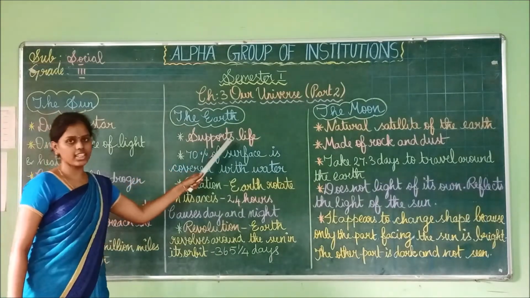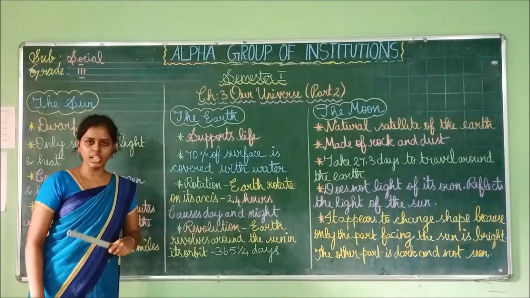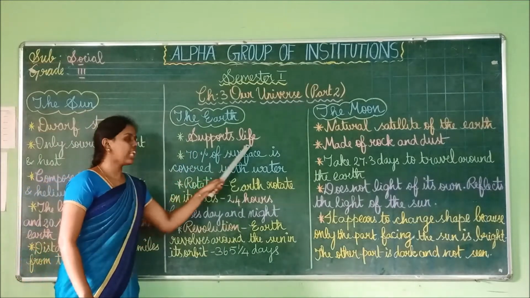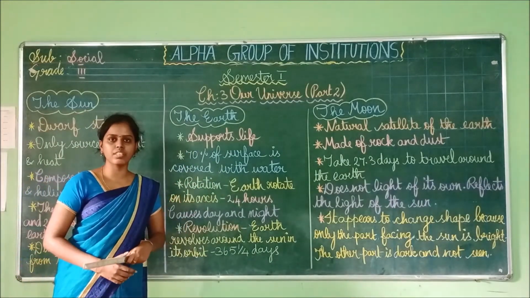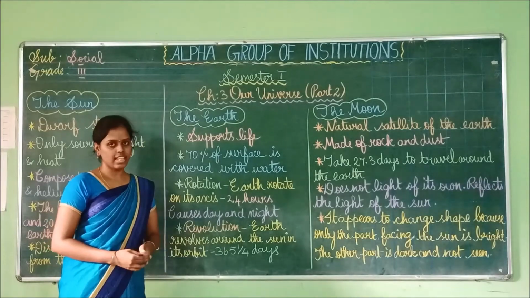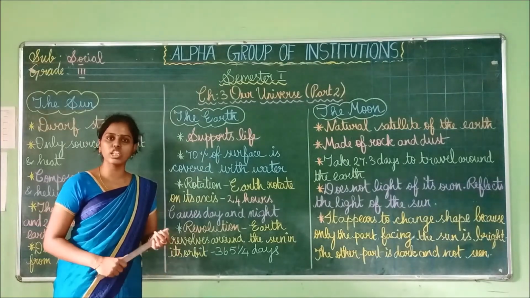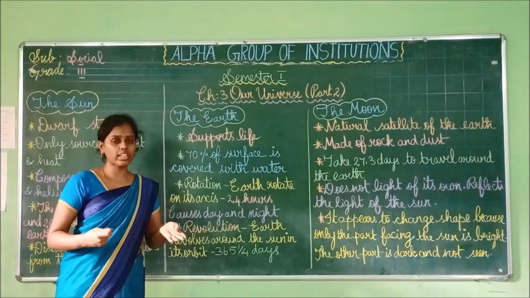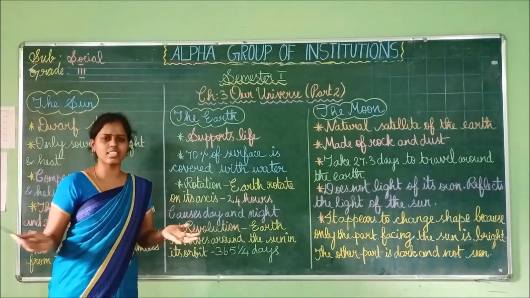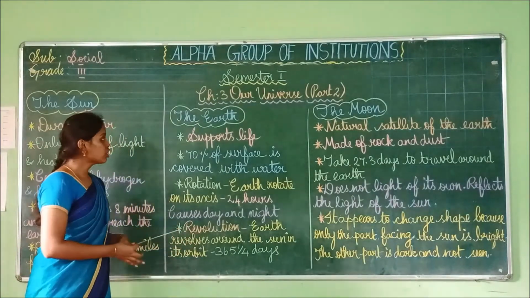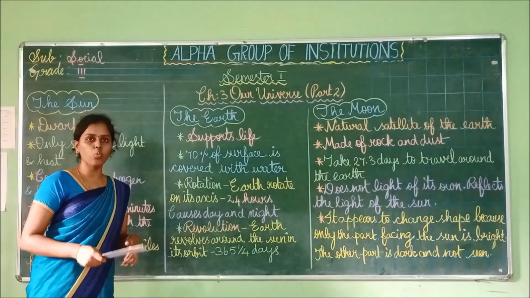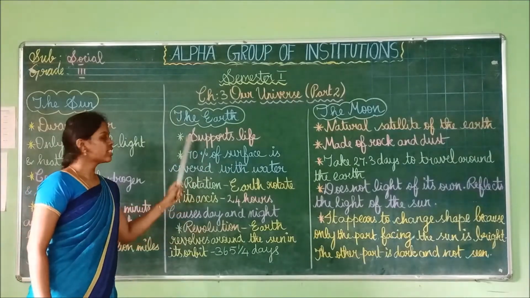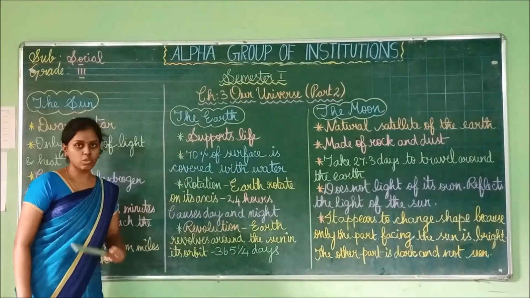Then about our earth, where we are living. We are going to see about the earth. Supports life. Supports life means, what are the lives? The living things are known as life. What are all the living things we can see on earth? Such as animals, human beings, reptiles, aquatic animals, plants, trees, etc. Many living beings are there, and all the living beings can live only on the earth. So earth is the only planet that supports life in our solar system.